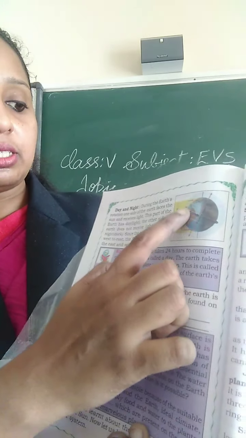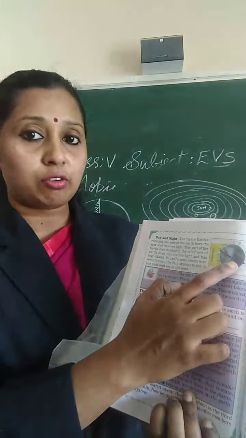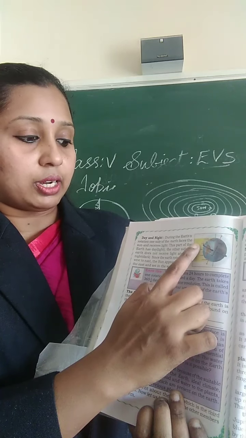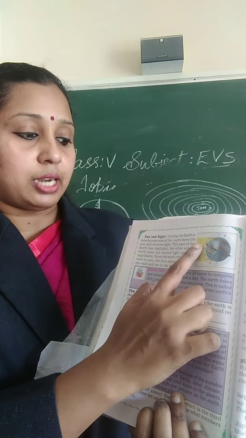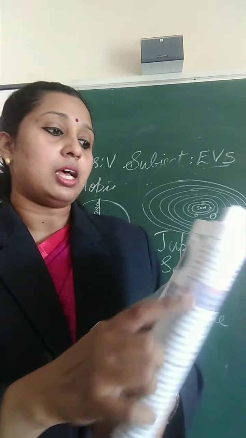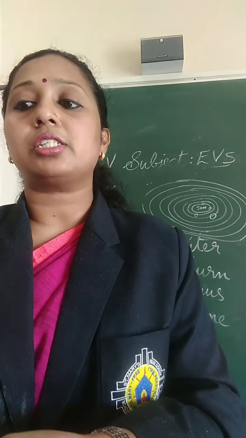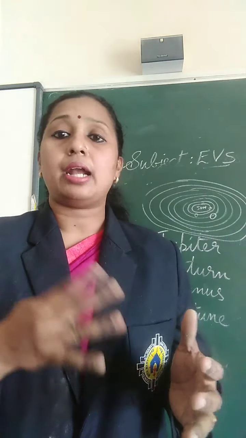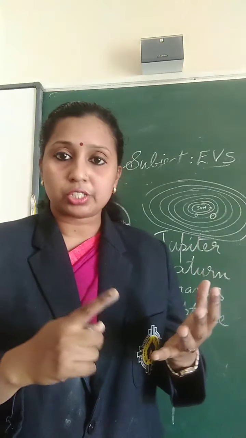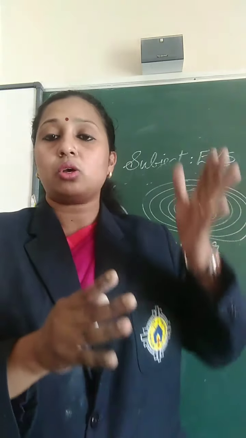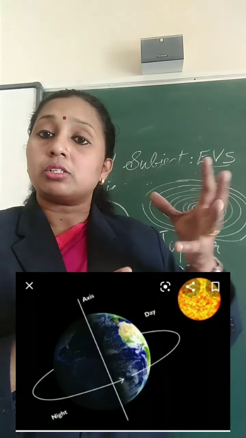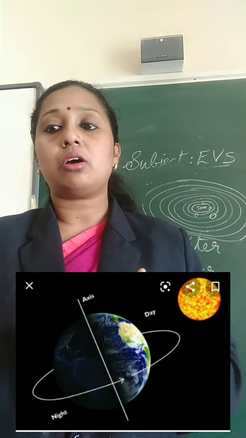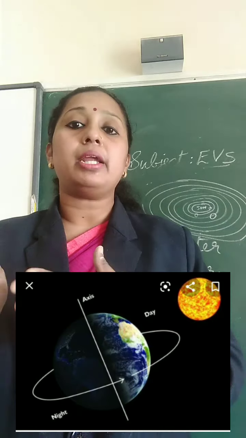During the Earth's rotation, one side of the Earth faces the Sun, and that part receives the light and is considered as day. The other side of the Earth does not receive the light and has night, or dark. So that is how day and night happen. One side faces the Sun, so that part will be day or light, and the other side will not receive light, and that side will be night or dark.